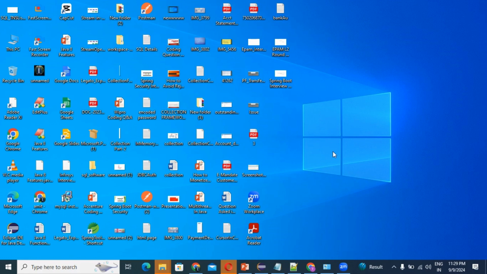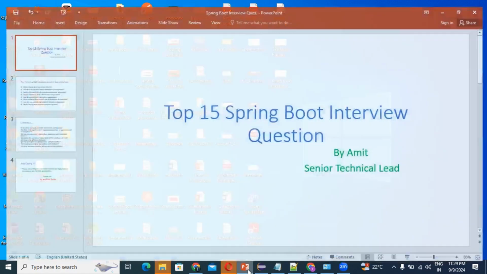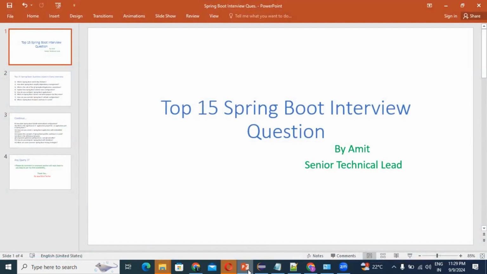So guys, please be focused. I will explain all the questions one by one, which will be very helpful to you if you are going to attend any interview where they may ask questions related to Spring Boot. I have collected all the questions from candidates who have given interviews in different MNCs. These are the top 15 Spring Boot questions generally asked by interviewers.